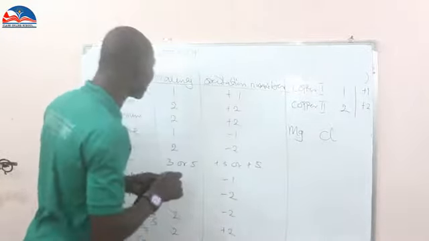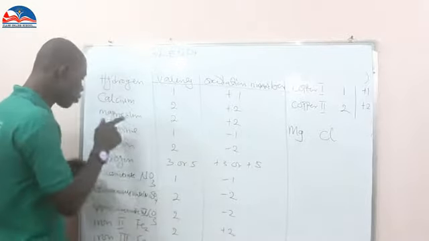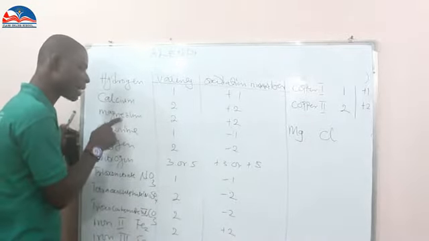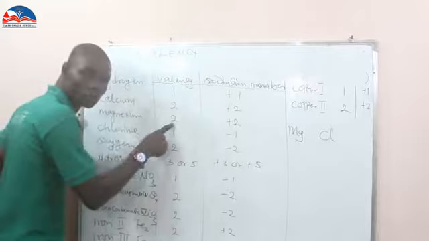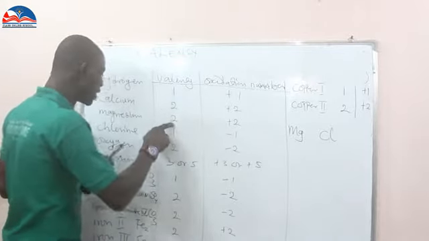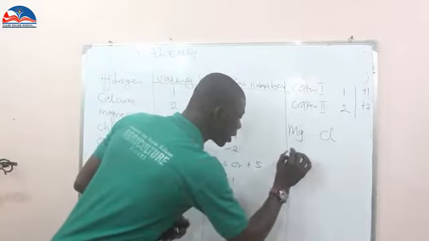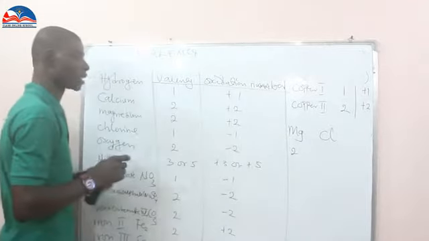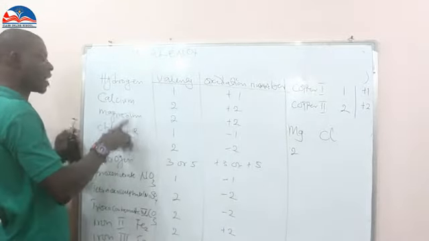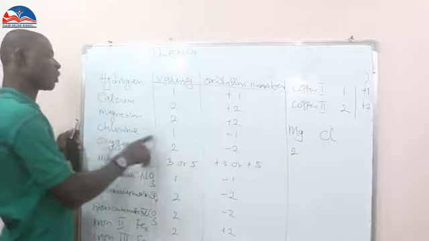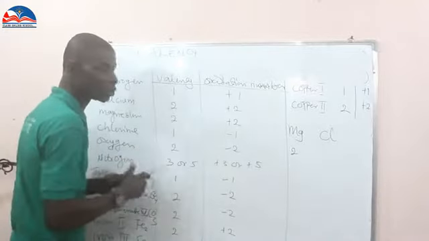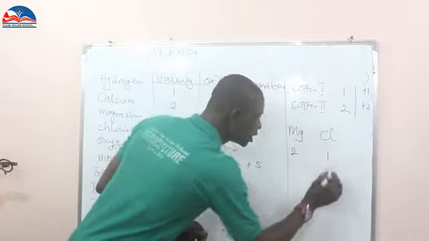Now, go to their valency, which is the combining power. What is the valency of magnesium? 2. Correct. So this 2 you are seeing here, you put it under chlorine. Now, what is the valency of chlorine? 1. You put 1 under magnesium.